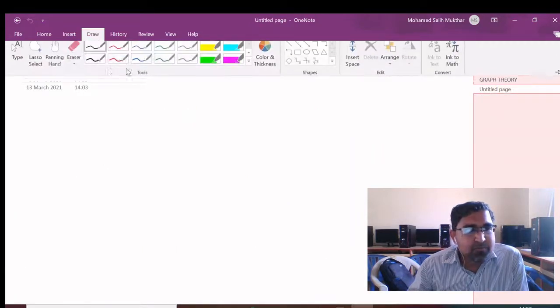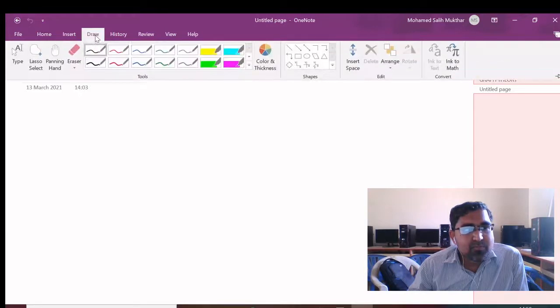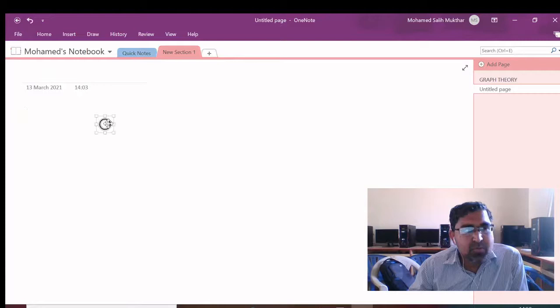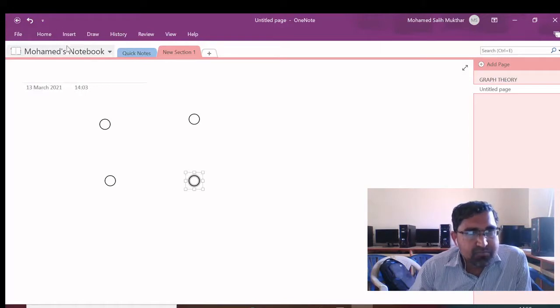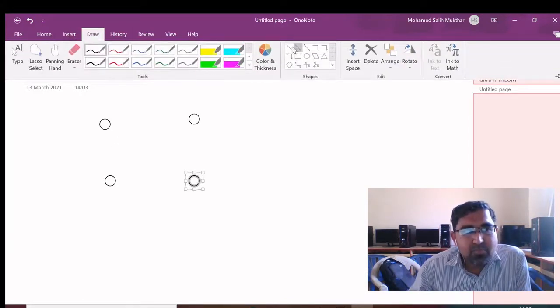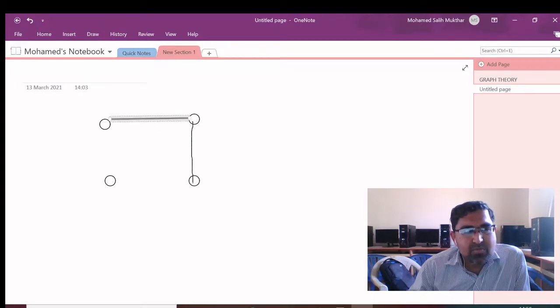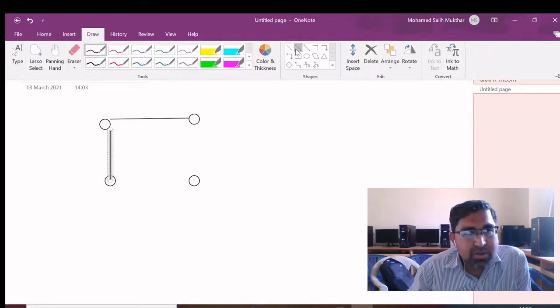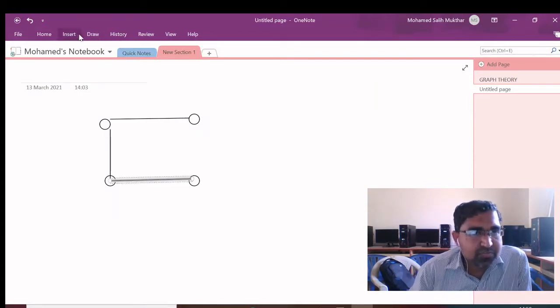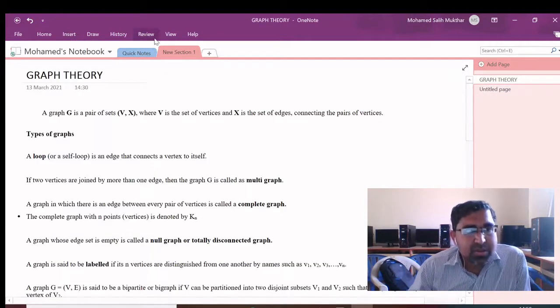So for example, we know that this is a graph, and also see, this is also a graph, but both are different graphs. So it is very important here.